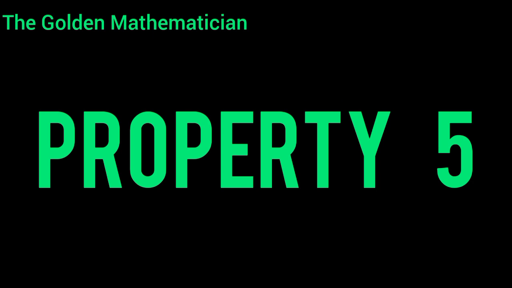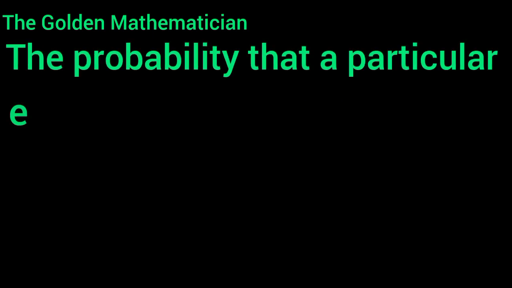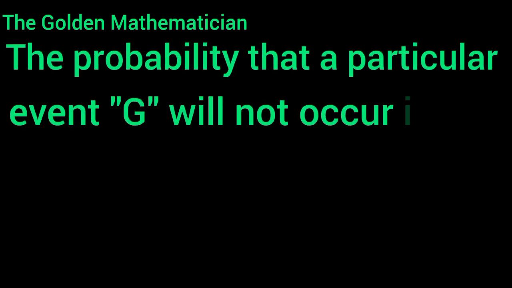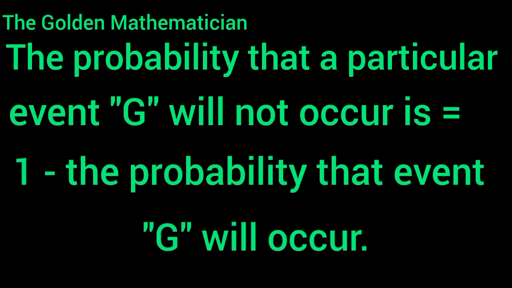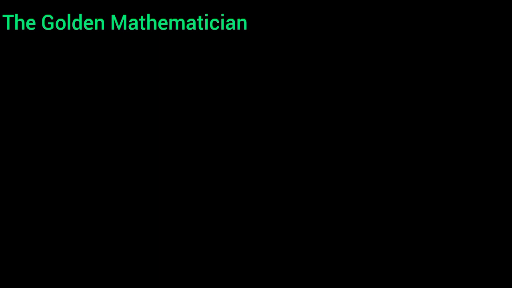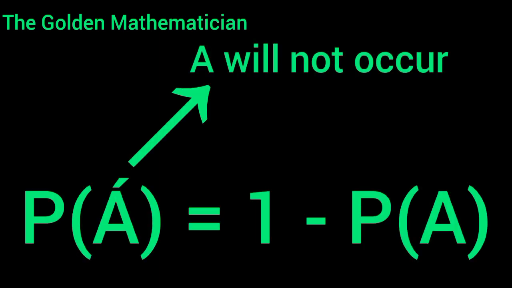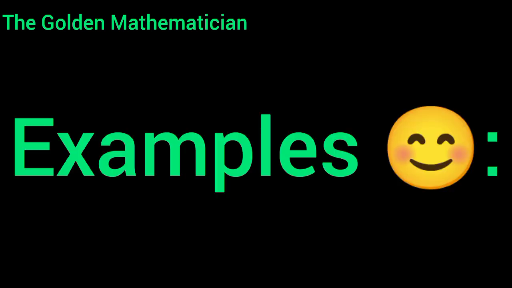Property 5 states that the probability that a particular event A will not occur is equal to 1 minus the probability that the event will occur. That is, the probability that event A will not occur is equal to 1 minus the probability that event A will occur. Let us look at some examples.